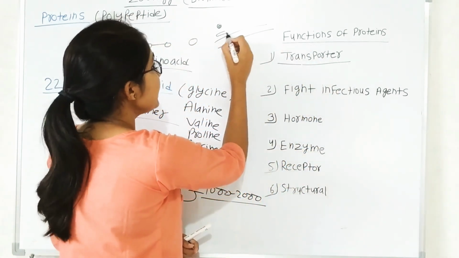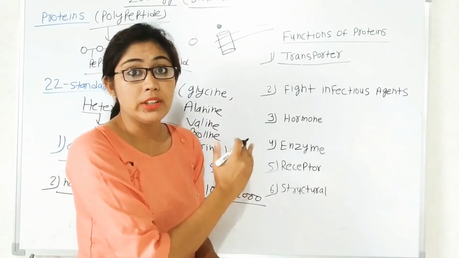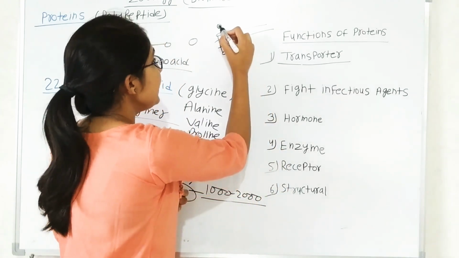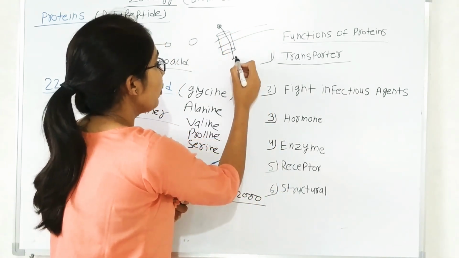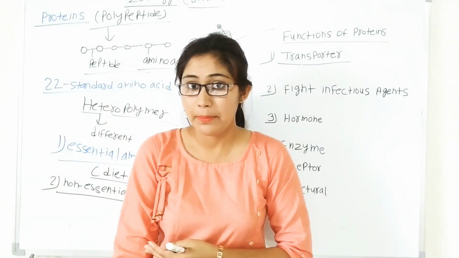Like we can say, this is a channel protein. This acts as a transporter for some molecules. So this molecule is easily transported through this channel protein from one side of the plasma membrane to the other side of the plasma membrane.